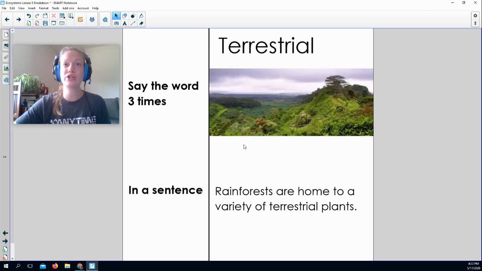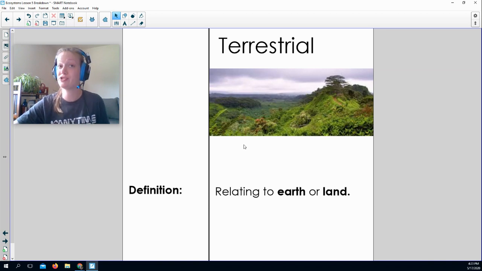Next up is the word terrestrial. Let's say it 3 times: terrestrial, terrestrial, terrestrial. You might see in a sentence, rainforests are a home to a variety of terrestrial plants. The definition of terrestrial is relating to earth or land. And this is a root word, terra, that you might see in a lot of different settings.